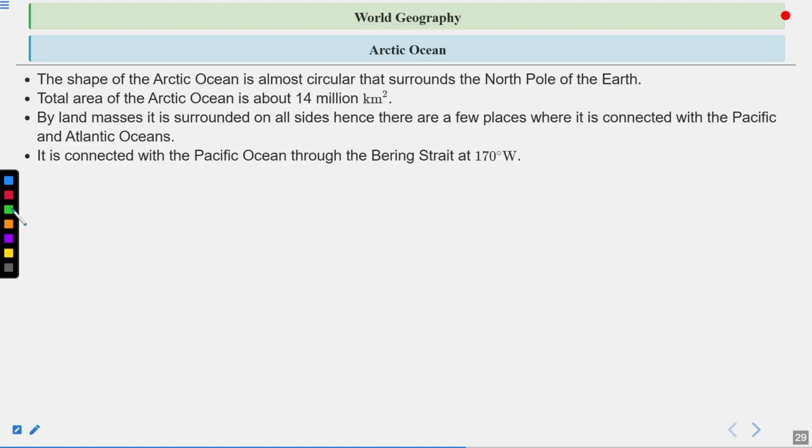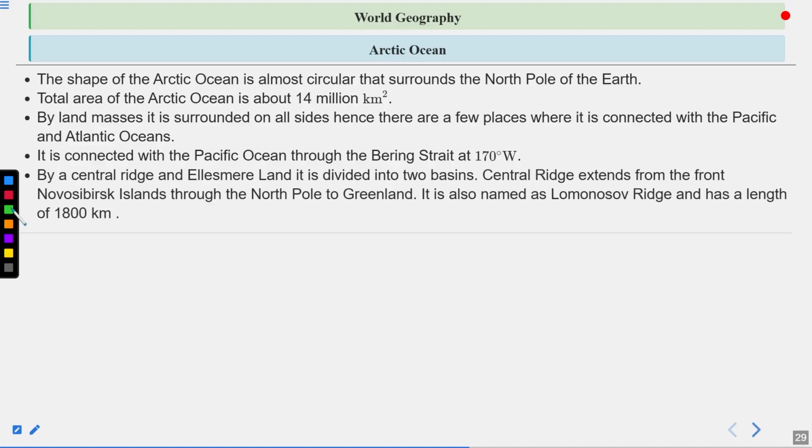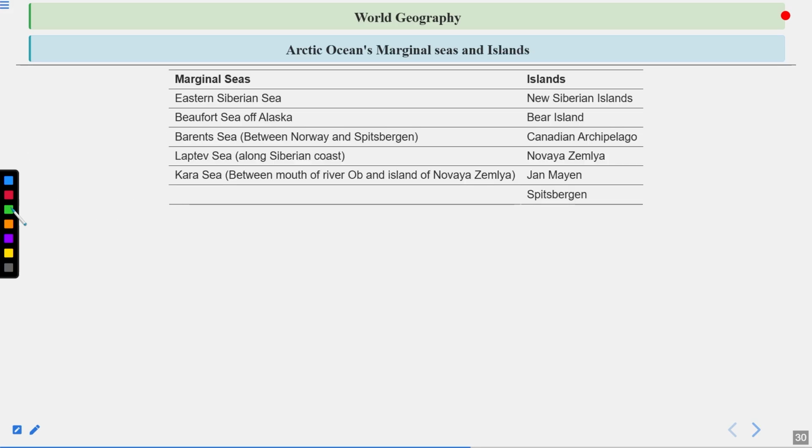It is connected with the Pacific Ocean through the Bering Strait at 170 degrees west. The Bering Strait separates North America, or you can say Alaska, from Russia, or you can say Asia, and connects the Pacific Ocean to the Arctic Ocean. By a central ridge and Ellesmere Land, it is divided into two basins. The central ridge extends from the New Siberian Islands through the North Pole to Greenland. It is also named the Lomonosov Ridge and has a length of 1800 km.